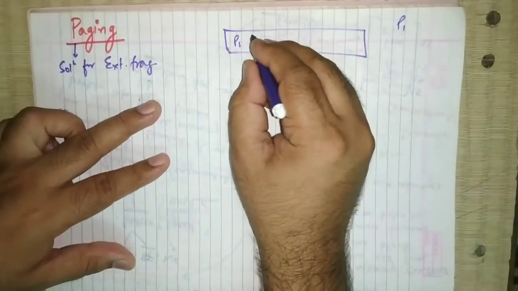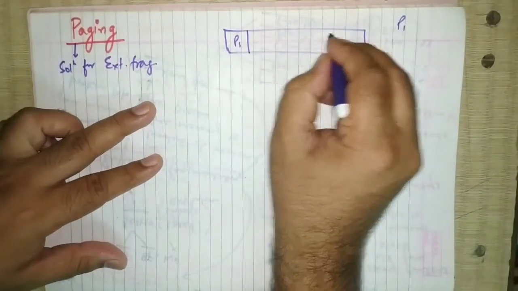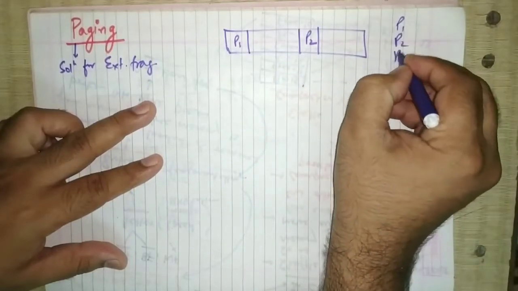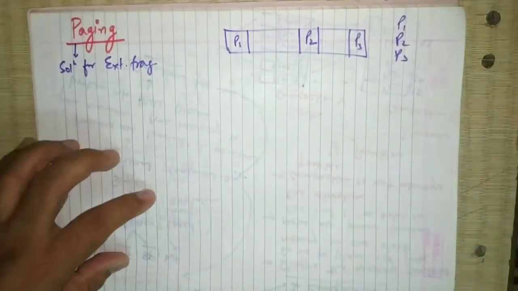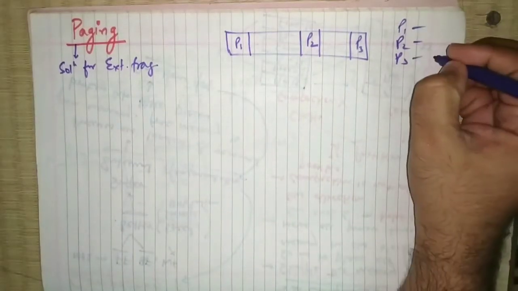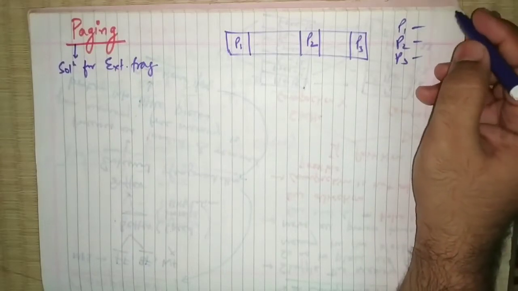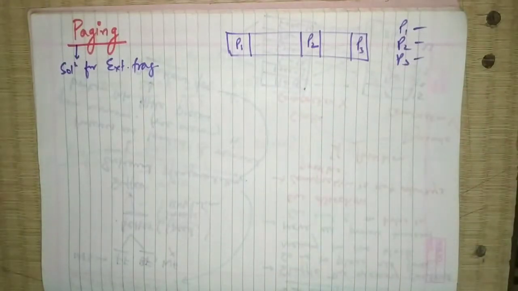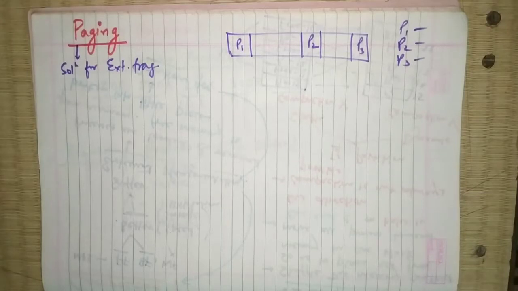Process 2, if the memory is not available over here, then we will place process 2 over here. If the memory is not placed over here, then process 3 will be placed at this location. So we have to permit the logical address space of the processes to be non-contiguous. Non-contiguous means not one after another, it may be placed anywhere, thus allowing a process to be allocated physical memory whenever such memory is available. So memory is placed at some location, so you can simply allocate the process at that particular location.